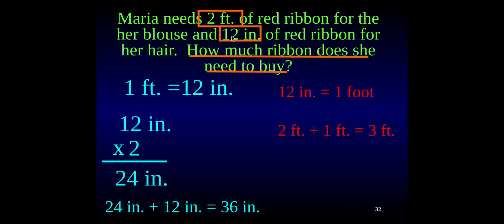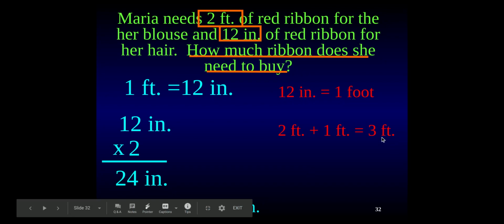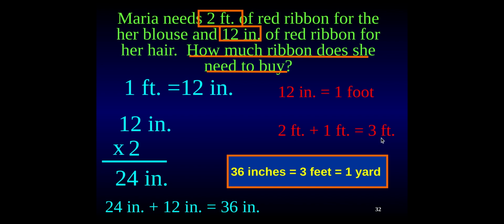So 36 inches or 3 feet equal each other, and they also equal 1 yard. So any of those measurements would be correct. But make sure you check the labels on your measurements because they are very, very important.